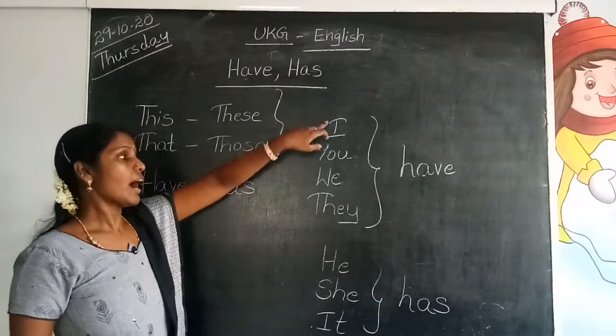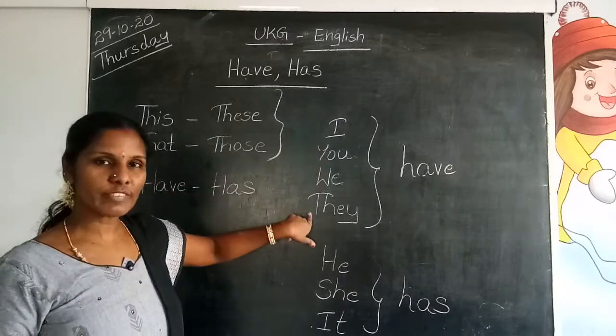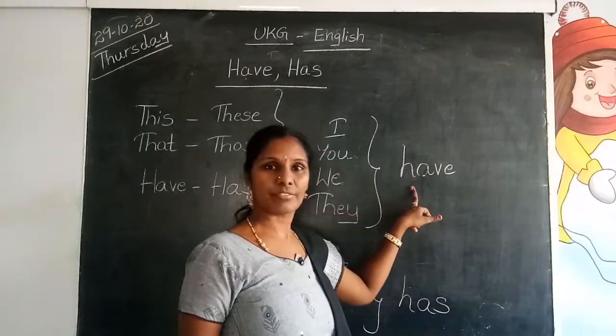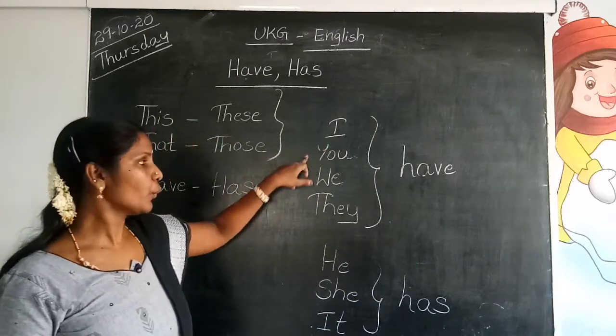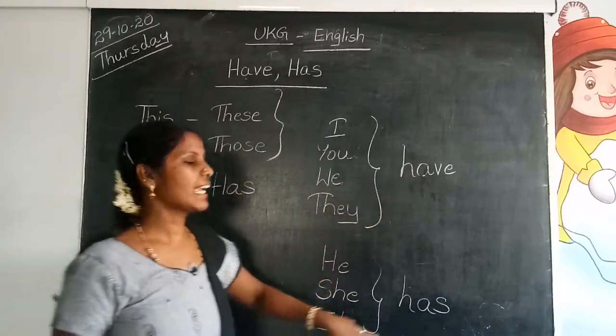Listen carefully. I, you, we, they. When these 4 words come, we should use have. I, you, we, they have. He, she, it has.